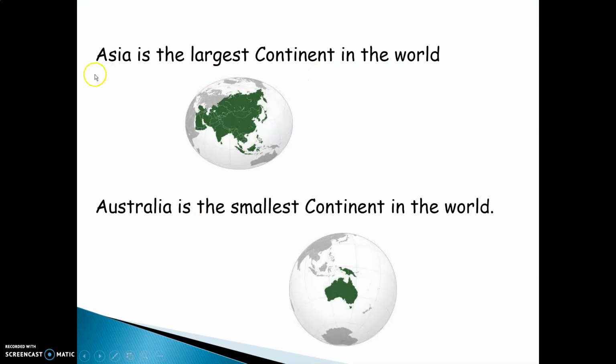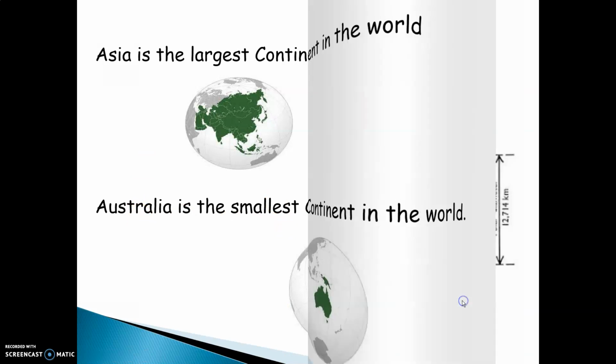And among the continents, Asia is the largest continent in the world, and Australia is the smallest continent in the world. Now all of us know that this is India, which lies in the Asian continent. So we are among the people who live in the largest continent on the earth, that is Asia, and Australia is the smallest continent. This is the smallest continent on the earth.